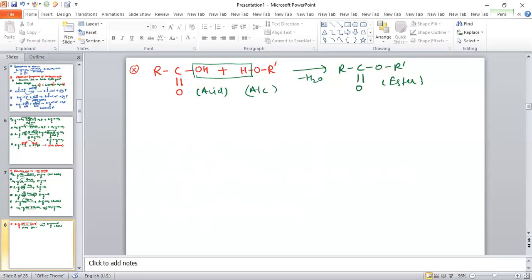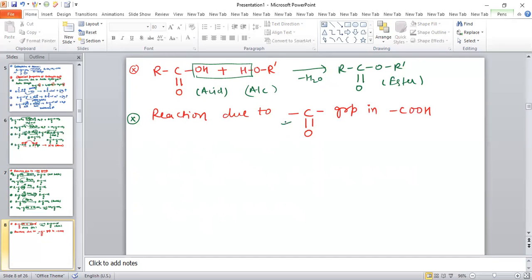Now we are going to discuss the reactions due to the carbonyl group in carboxylic acid. So our next topic is reaction due to the C double bond O group in carboxylic acid.